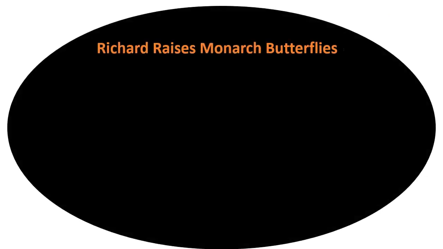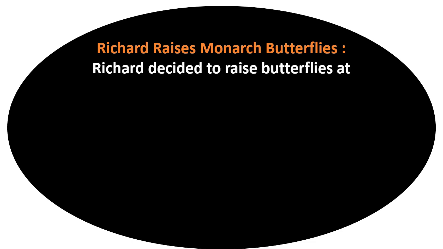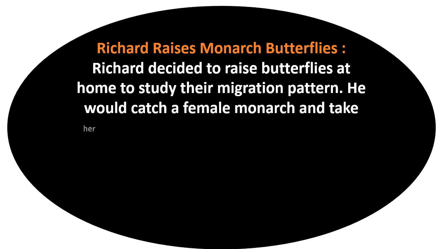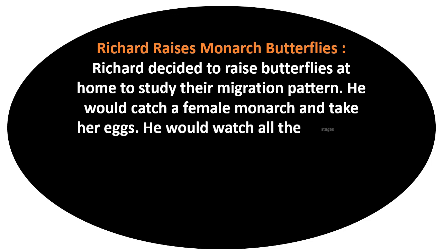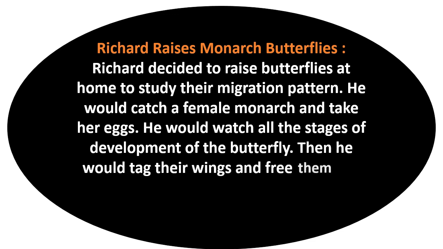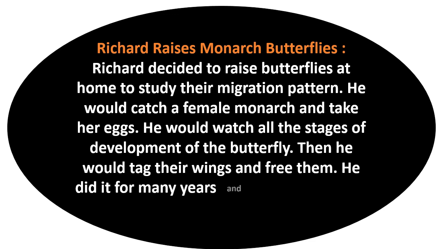So after reading that book, The Travels of Monarch 10, Richard Ebright started raising monarch butterflies. He raised a flock of butterflies. Richard decided to raise butterflies at home to study their migration pattern. He would catch a female monarch and take her eggs. He would watch all the stages of development of the butterfly. Then he would tag their wings and free them.